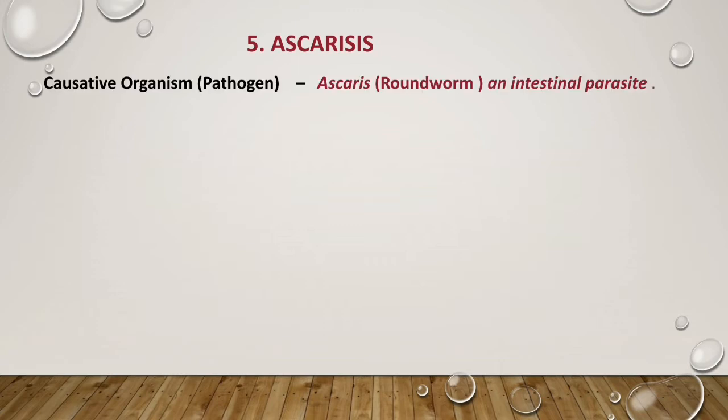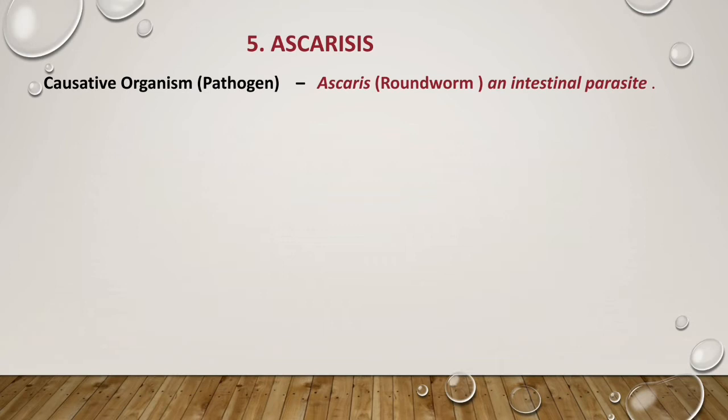So the causative organism or pathogen is commonly known as roundworm. Ascariasis is a disease caused by the pathogen Ascaris. Ascaris is the scientific name, or we can say genus, of roundworm, and everybody knows roundworm, it is a worm. So Ascariasis is a helminthic disease, which means it is caused by a worm, and this worm is an intestinal parasite.